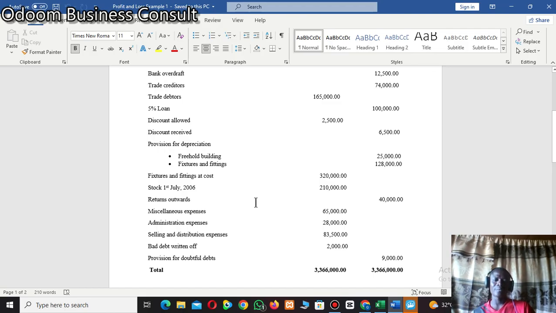Some of our customers may not be able to pay the money we are expecting from them due to bankruptcy, or the collapse of their businesses, and so many other factors that we can think of. So provision for doubtful debt is mandated by the accounting principle, which is the prudent concept. It mandates accountants to provide for such occurrences, such as bad debt.